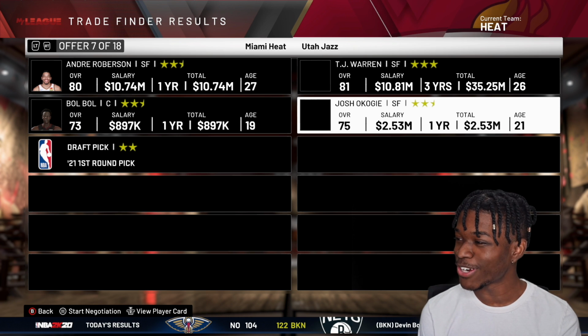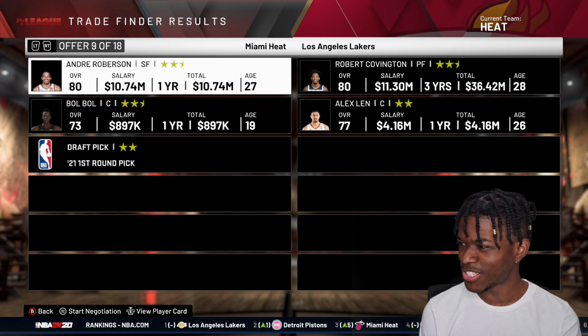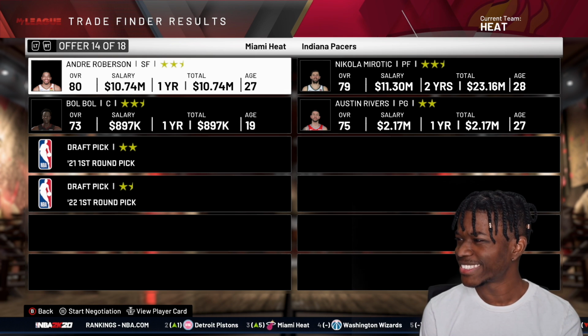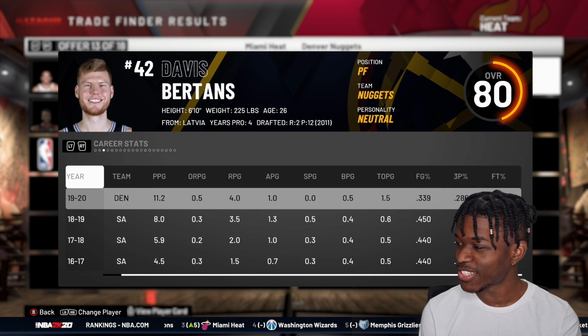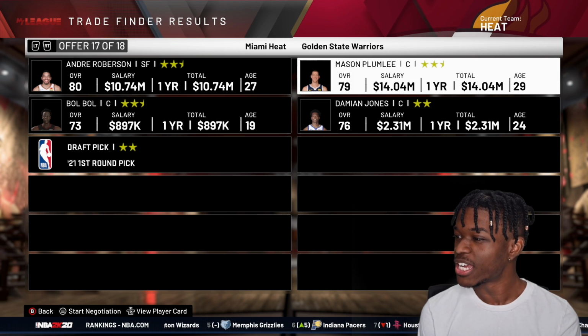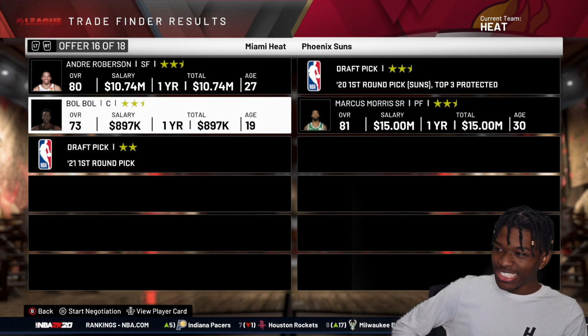Nah, oh my God, the trade market's trash. TJ Warren's there, but that's not even that much of an upgrade from what we already have. Okay, there's Davis Bertans, you know, he's only shooting 28% from 3. That's not going to last long. Oh man, this is not ideal.